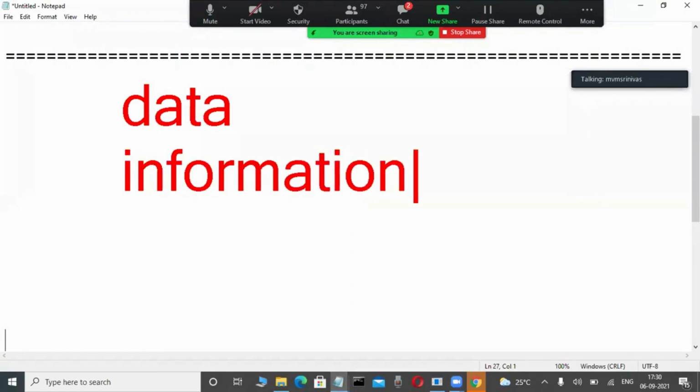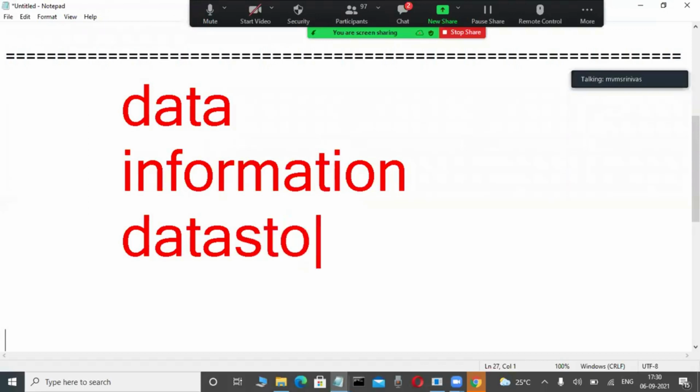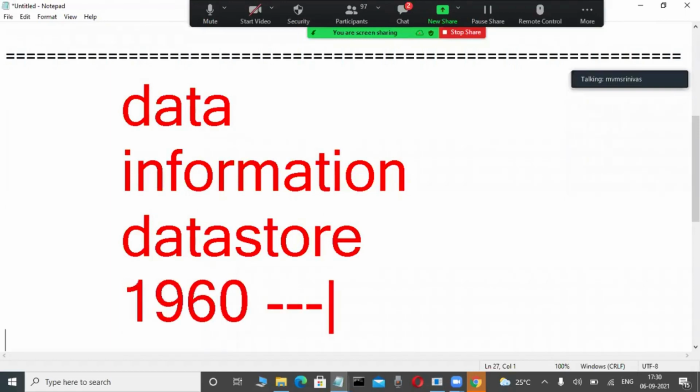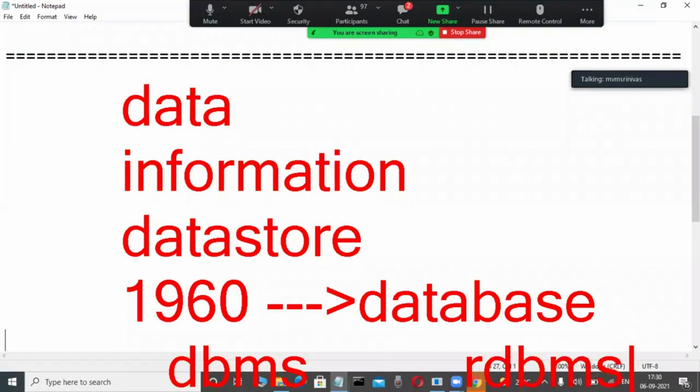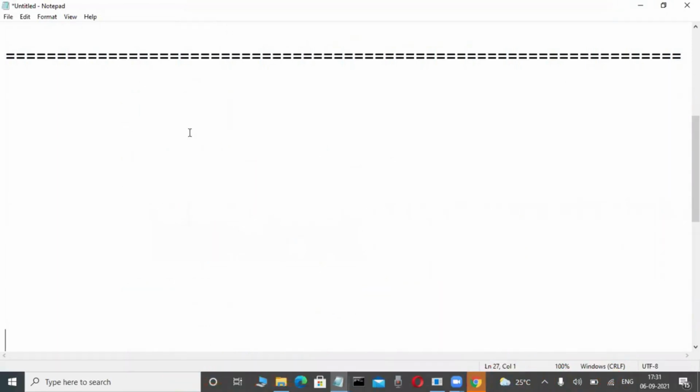Learning these softwares means understanding what information is. What is the difference between data and information? Today you will understand. This data or information is stored in some places, which is called data store mechanisms. What type of data store mechanism do organizations use? From the initial stage, when computers were introduced, there were flat files and some databases. From 1960 onwards, these types of database software are there. And how were they storing in that database software? In olden days, what were the drawbacks? Again, DBMS is a terminology, database management system. In that, again, what is a relational database management system? So many things are there, and it is better to know those things before we start our course.